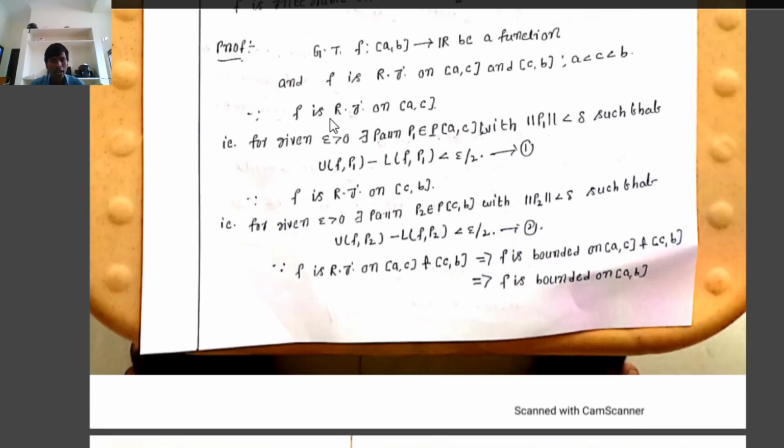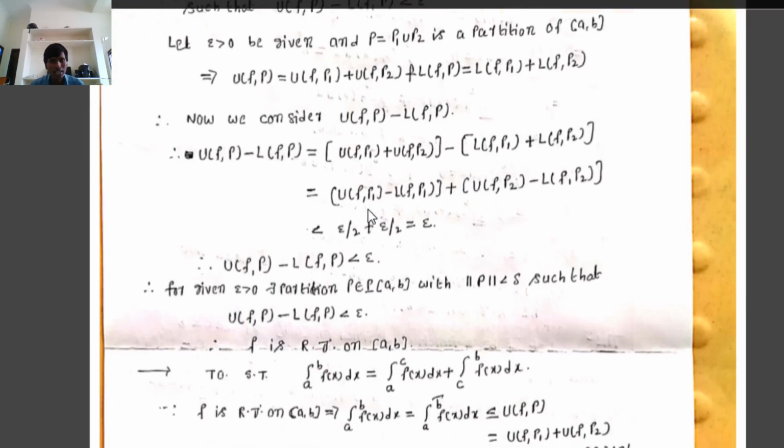Already from (1), since f is Riemann integrable on the closed interval [a, c], for given epsilon greater than 0 there exists a partition P1 of [a, c] with norm P1 less than delta such that U(f,P1) minus L(f,P1) is less than epsilon by 2.